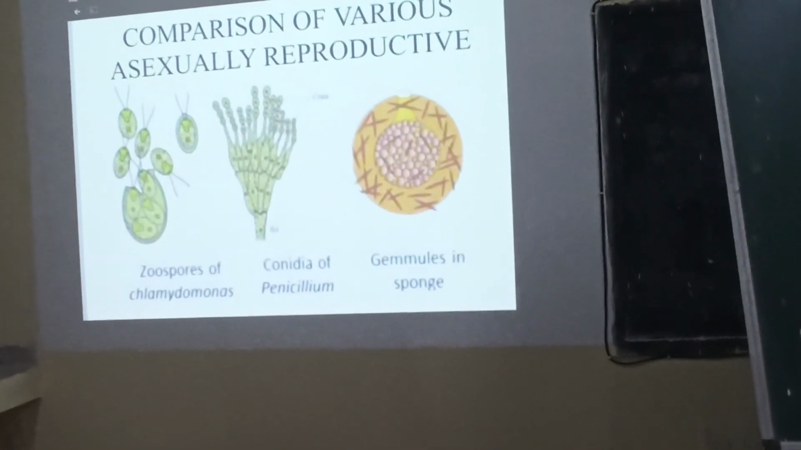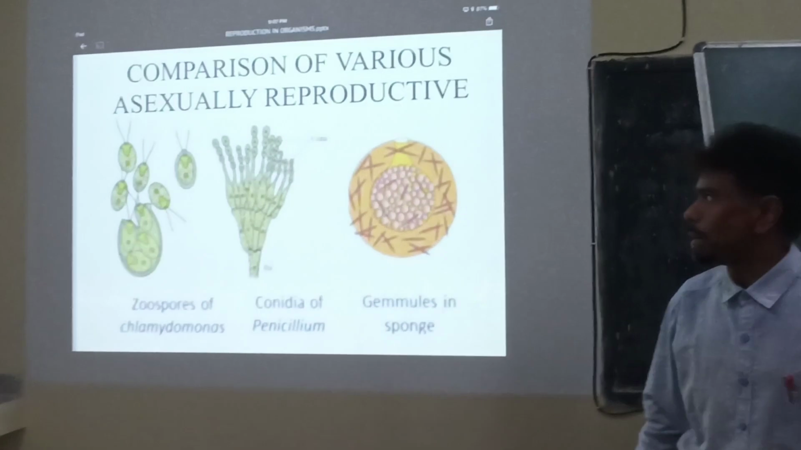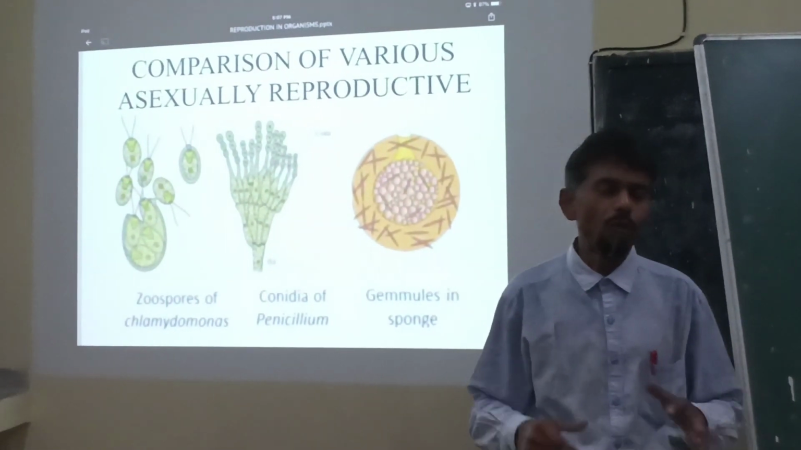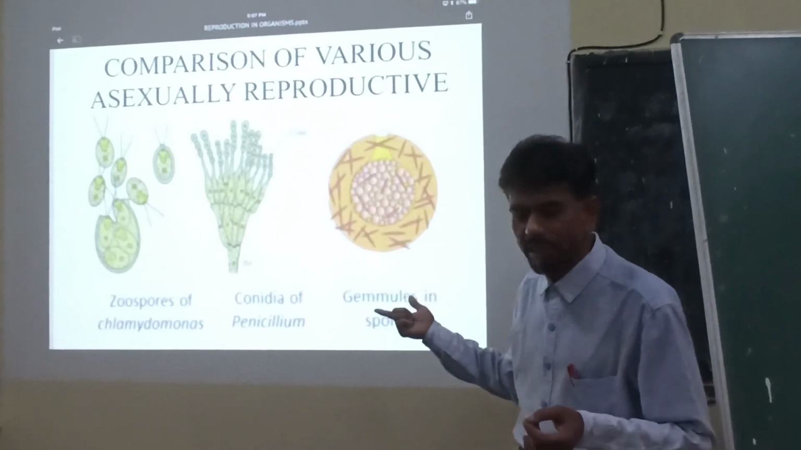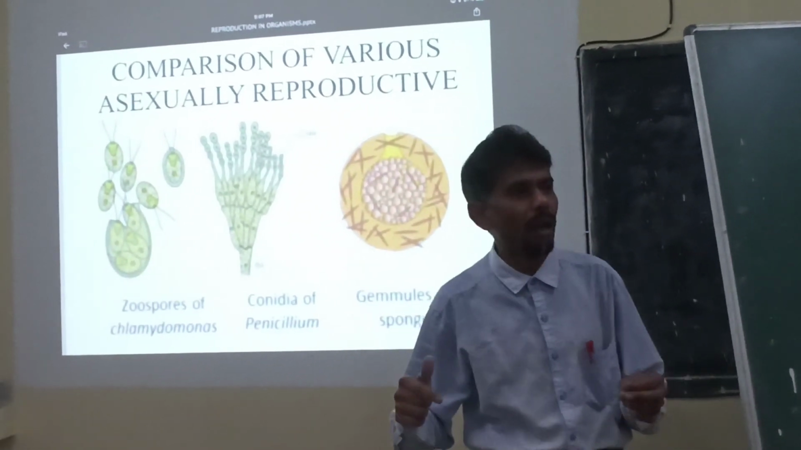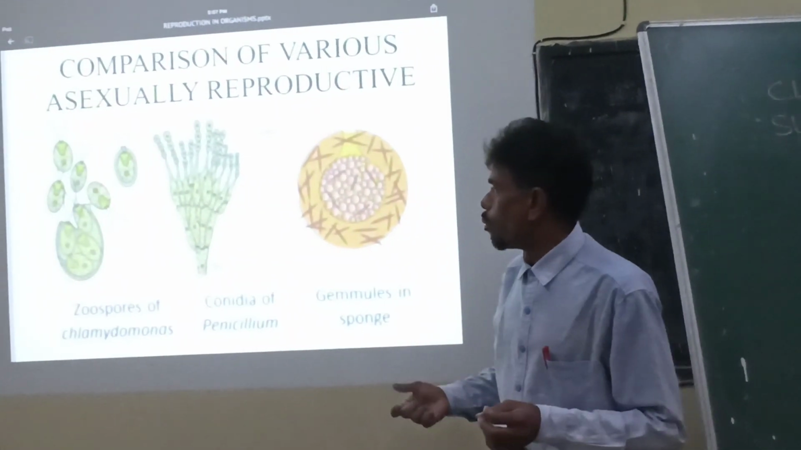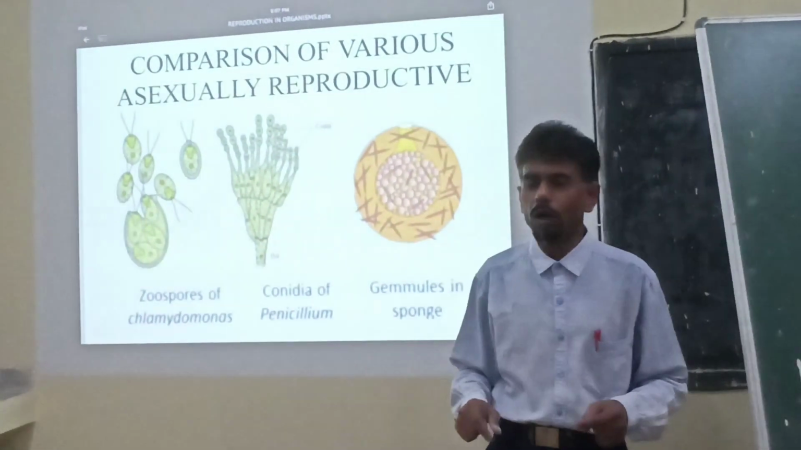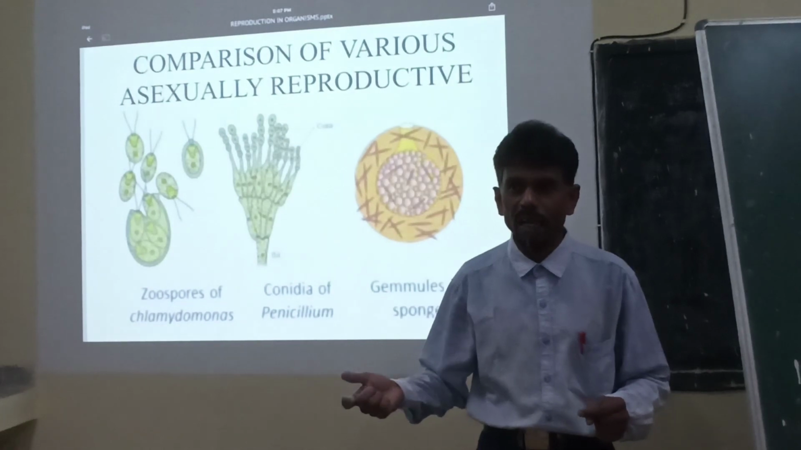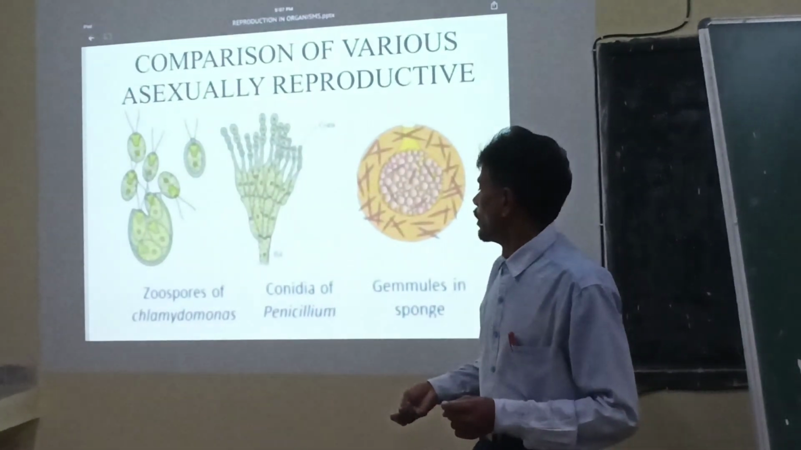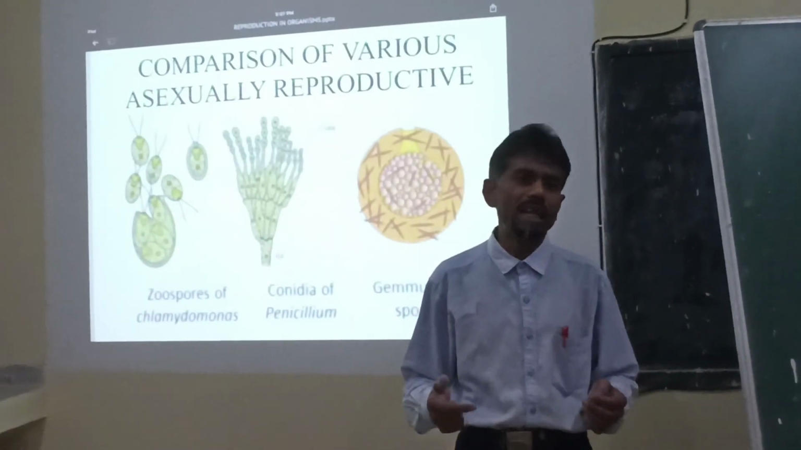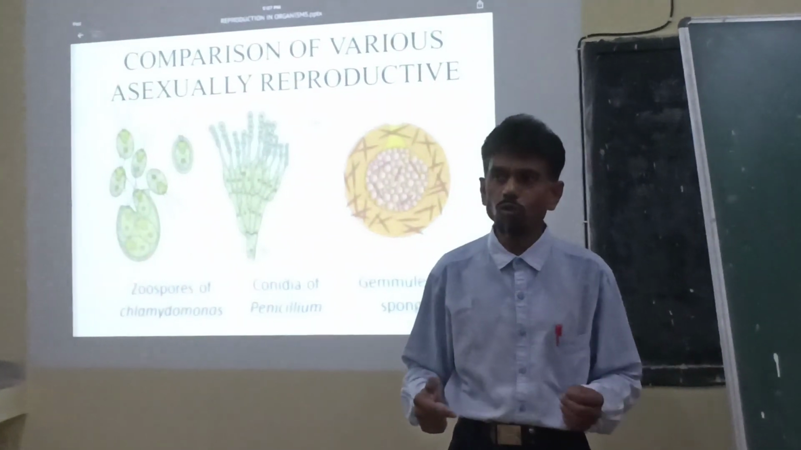So, if we now summarize the asexual mode of reproduction, where there is no involvement of sex, that is male and female organs, only one parent is quite capable enough to produce the next generations, and this is of different types based on the nature of the organisms.